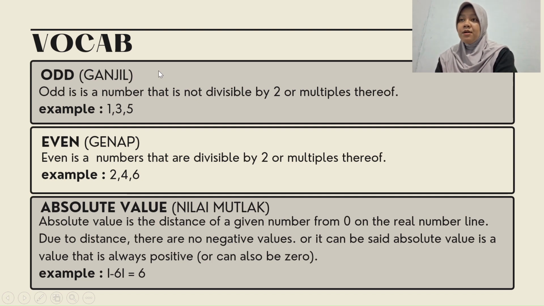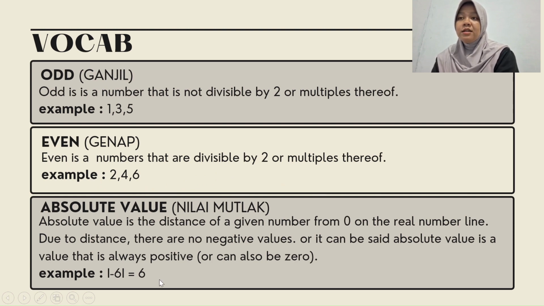Odd is a number that is not divisible by 2 or multiples thereof. Example, 1, 3, 5. Next, we have even, or in bahasa Indonesia, genap. Even is a number that is divisible by 2 or multiples thereof. Example, 2, 4, 6.